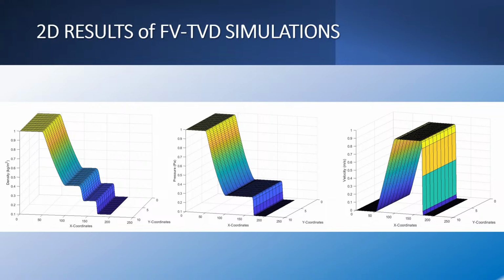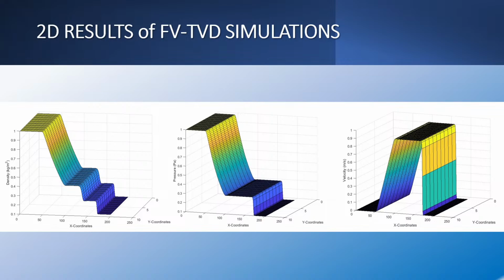One thing to note is that the simulations on the right calculate density, pressure, and velocity, which are constant, which gives us confidence that the results are correct. Along the x direction, we can see that the density produces this extra shock along the contact discontinuity, which is not the case in the pressure and the velocity. Another thing to note is that the form of the waves are all correct, which gives us confidence that it gives the right results.